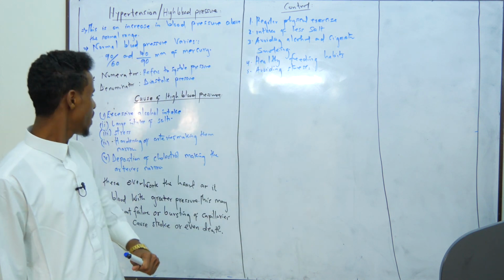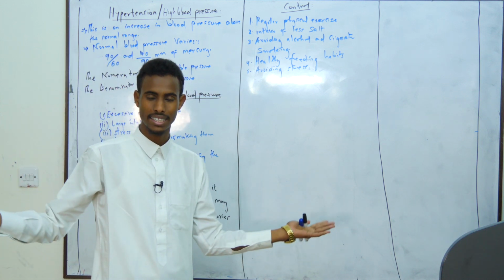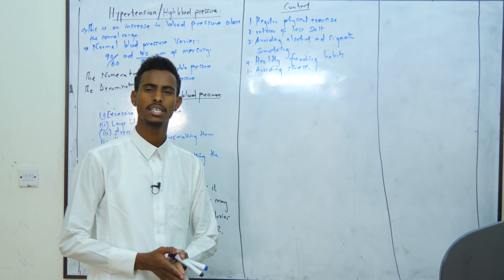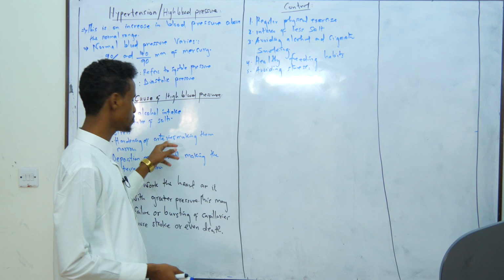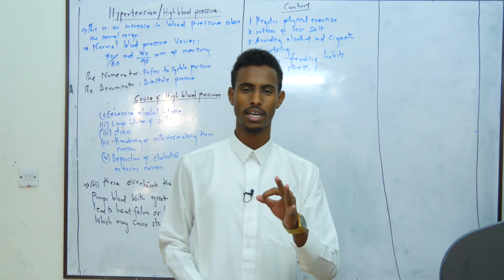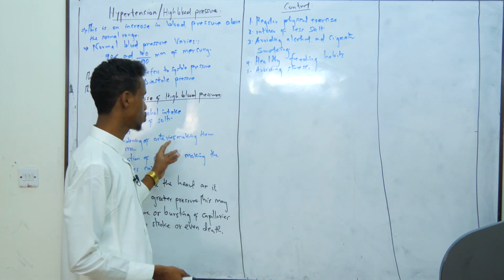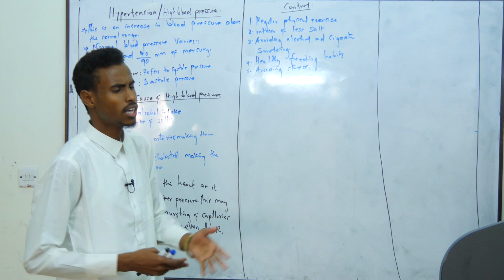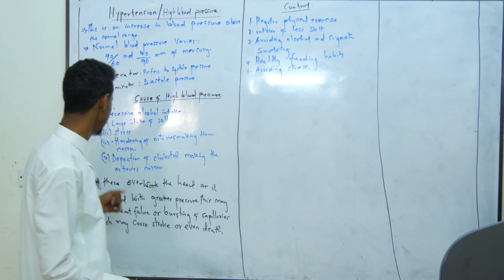And therefore, the high blood pressure may cause the arteries and the capillaries to burst. And when they burst, a person can get a stroke, especially when the arteries are passing through the brain. Or a state of paralysis.